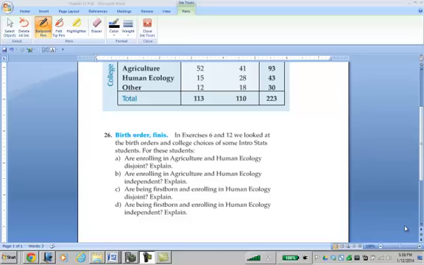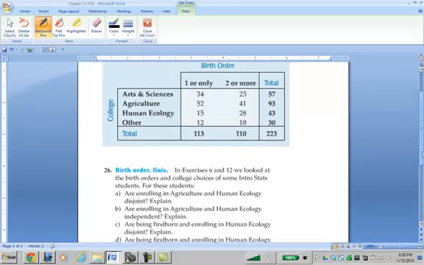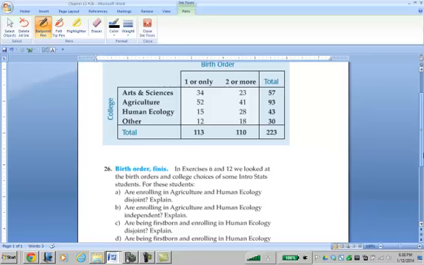Chapter 15, number 26, and it refers to this table that is first introduced in problem 6. So you've got four categories of schools, of colleges that students can enroll in, and in their birth order. The two categories for birth order are: you're the first or only child, or you're born second or later. They got 223 students altogether.